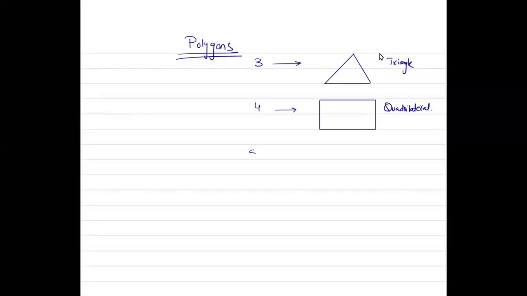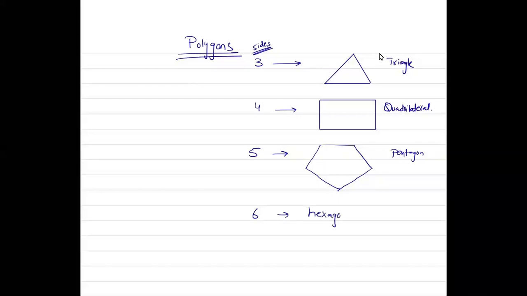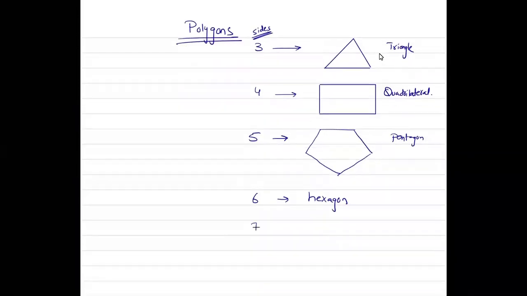If we have a five-sided figure, then that is known as a pentagon. And how is a pentagon formed? It should have five sides. This is a pentagon. It has five sides. फिर इसी तरीके से if we have six sides, it is going to be called hexagon. If we have seven sides, it is going to be called heptagon.